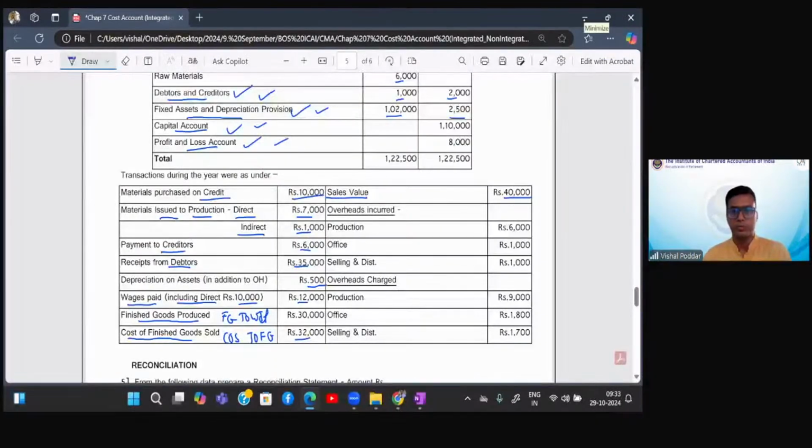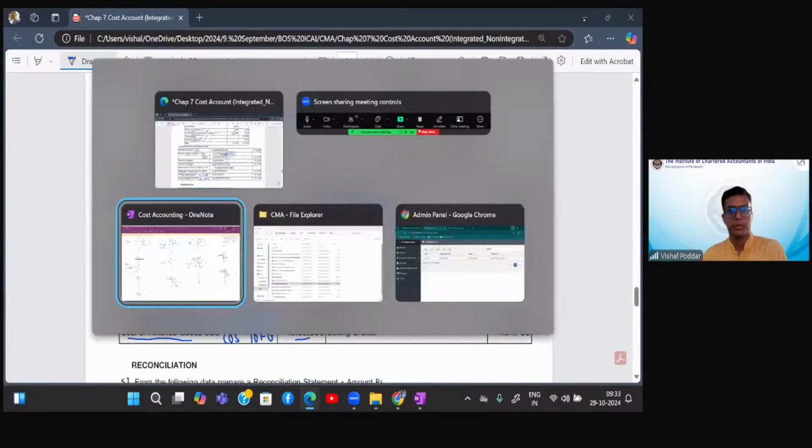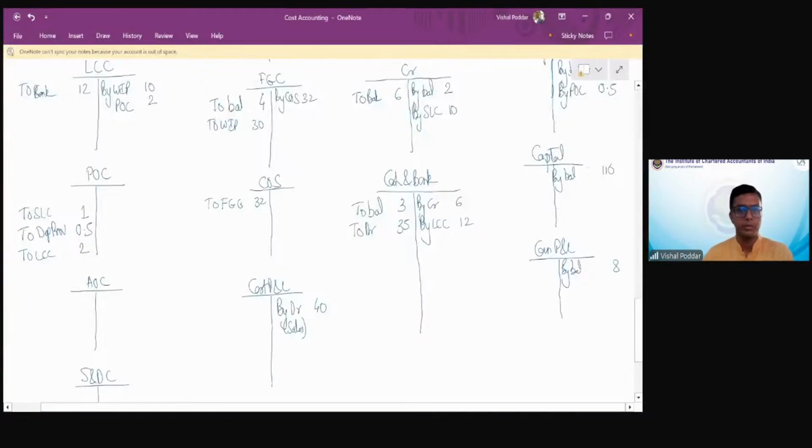Now, overheads incurred. So it will be overheads debit and cash bank credit. Six, one.